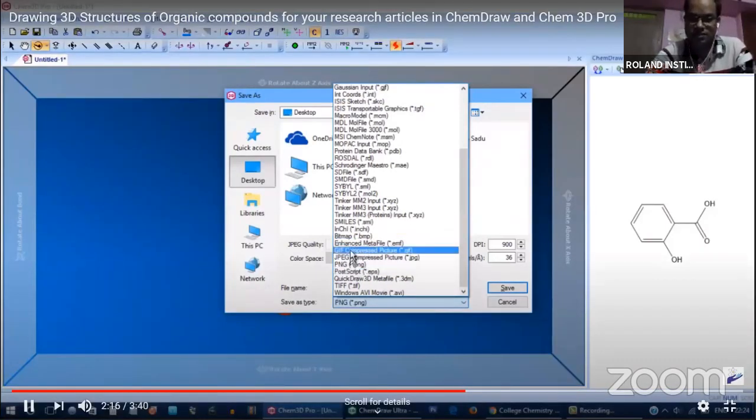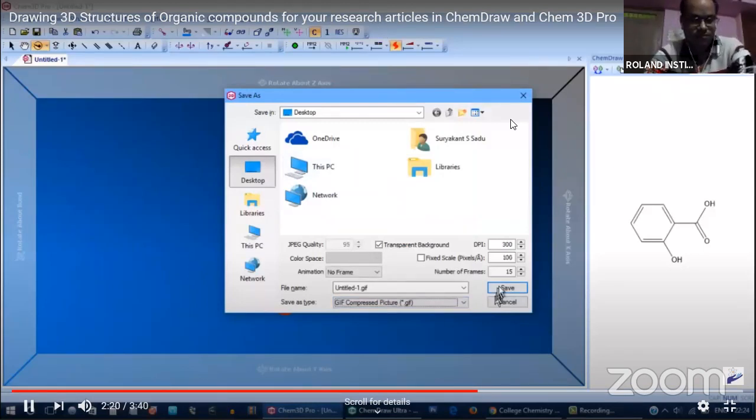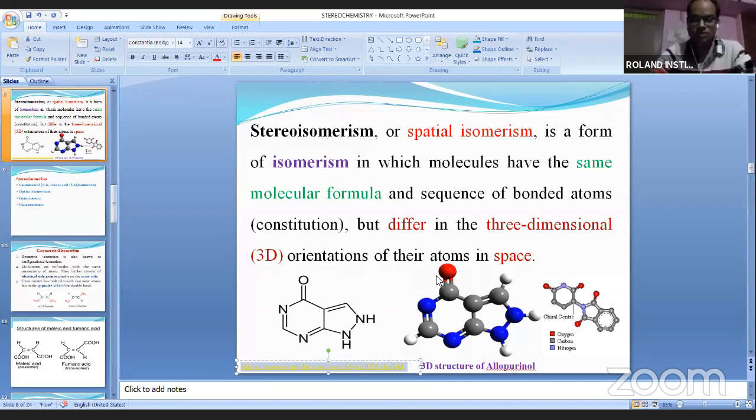We will go for the next. Now we'll go one by one through stereoisomerism.